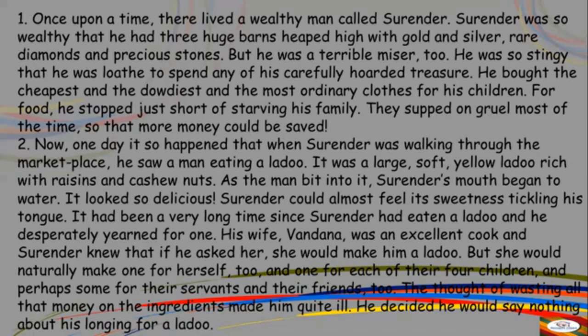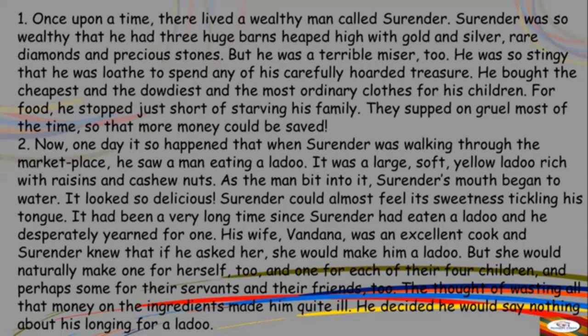Surinder was walking through the marketplace and he saw a man who was eating a laddu. It was very large and soft and yellow, filled with dry fruits and raisins and cashew nuts. Even if you just say this kind of laddu, how mouth-watering it would be. It looked so delicious, and the same thing happened with Surinder. He could not control his tongue. His mouth started watering, and he was craving to eat these laddus. It had been a very long time since he had eaten a laddu, and he was yearning to eat one.